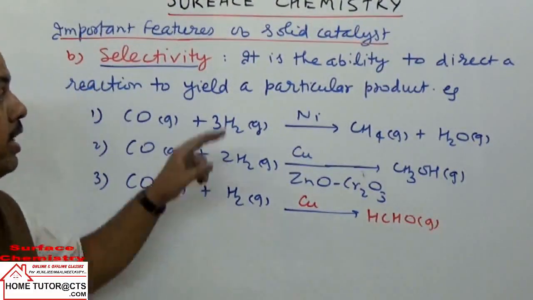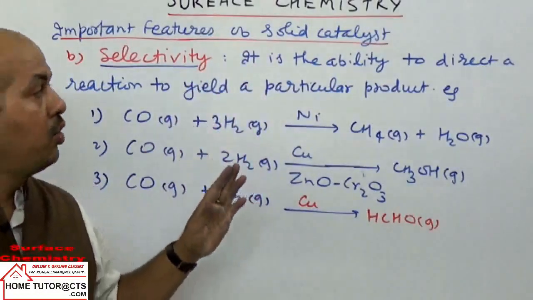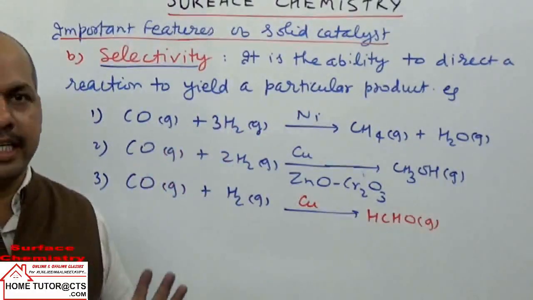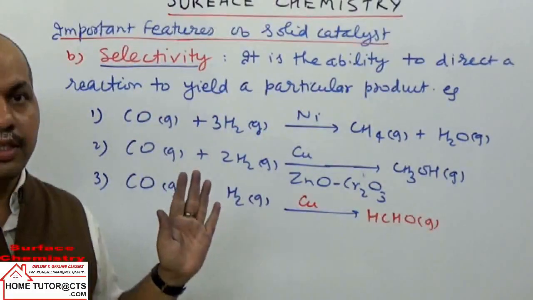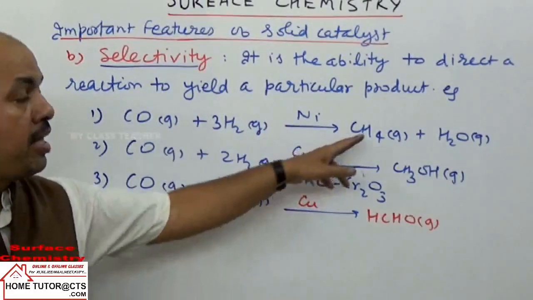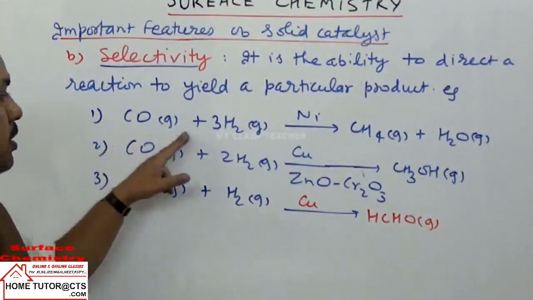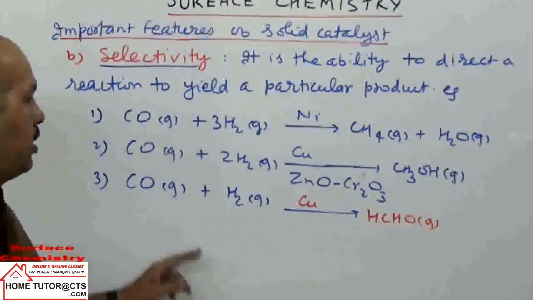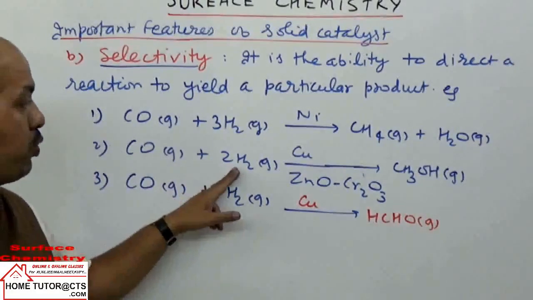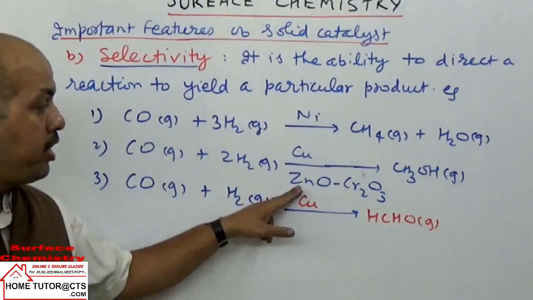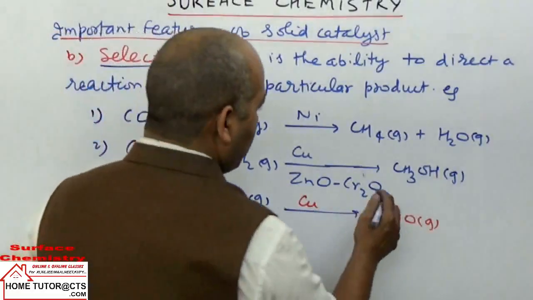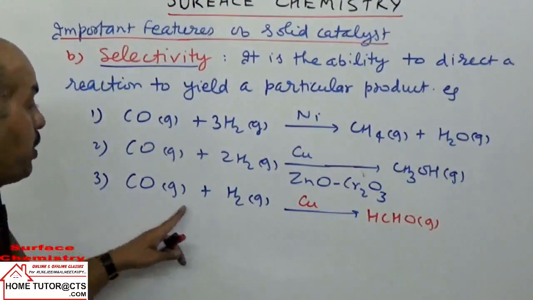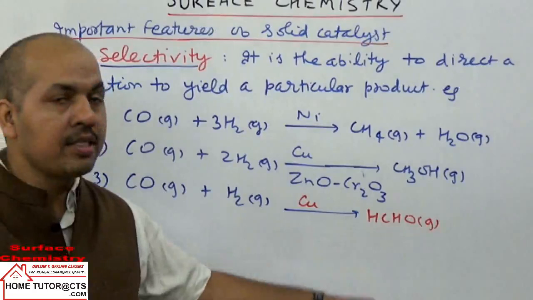What is selectivity? It is the ability of a catalyst to direct a reaction to yield a particular product. Now if we take one common reaction of CO plus hydrogen, in the presence of different catalysts, they give different products. CO plus 3H2 in the presence of nickel gives CH4 gas plus H2O gas. If I take the same reaction CO plus 2H2 gas in the presence of copper, ZnO and Cr2O3, it gives CH3OH in the gas phase. The reaction of CO plus hydrogen gas in the presence of copper as catalyst gives HCHO.